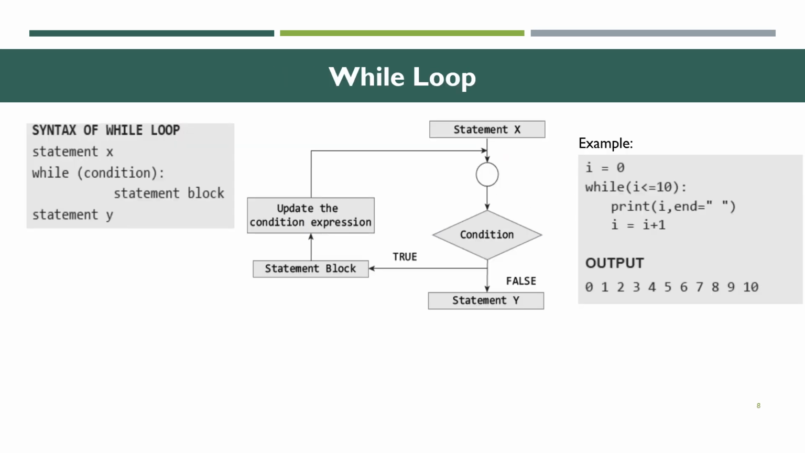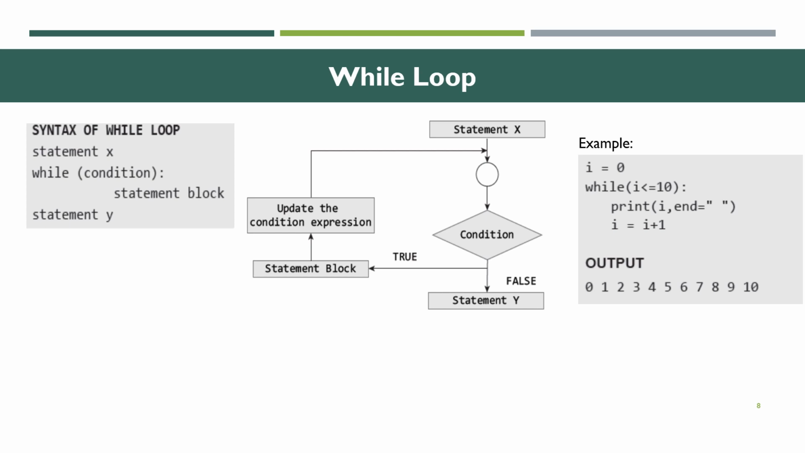Next we are going to see about a while loop. What do you mean by while loop? The while loop can execute a set of statements as long as the condition is true. The while loop evaluates the condition. If the condition evaluates to true, the code inside the while loop is executed.